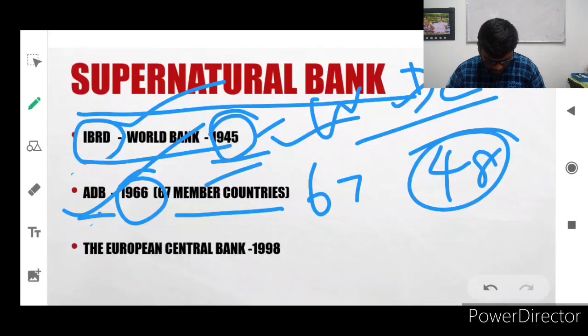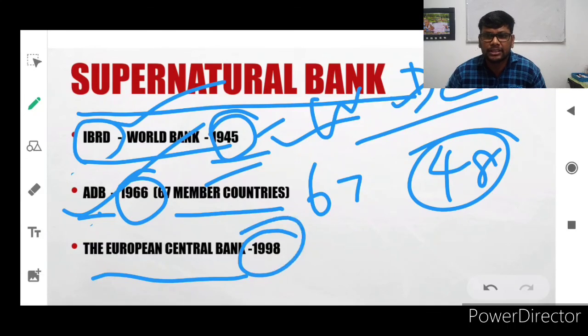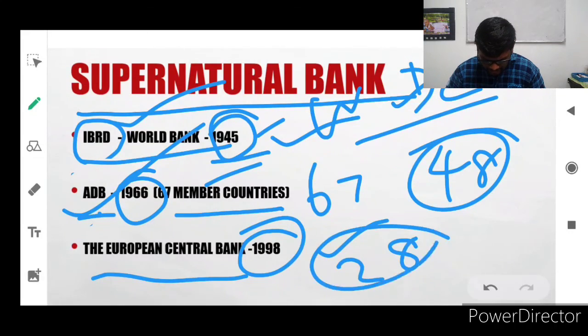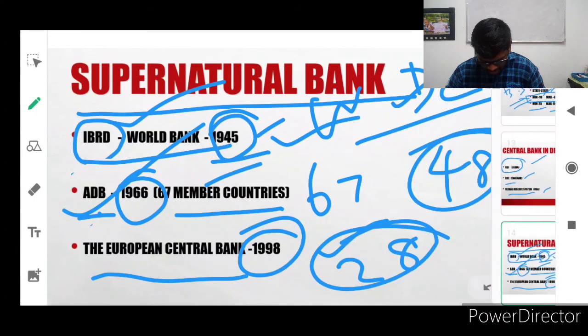Next one, the European Central Bank, in the year 1998. The European Central Bank is in Europe. Here nearly 28 European nations are there, and all are member nations in the European Central Bank. So this is all about banking.